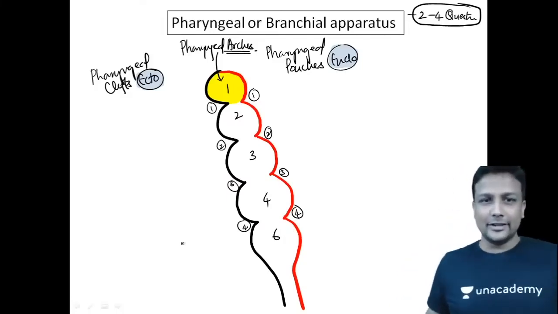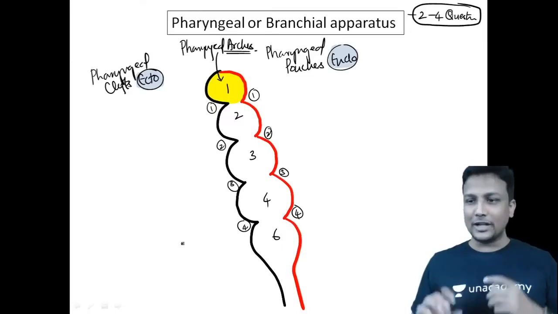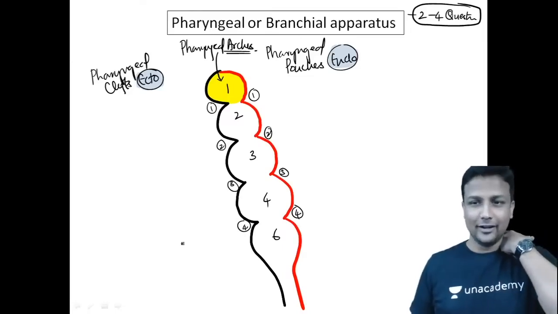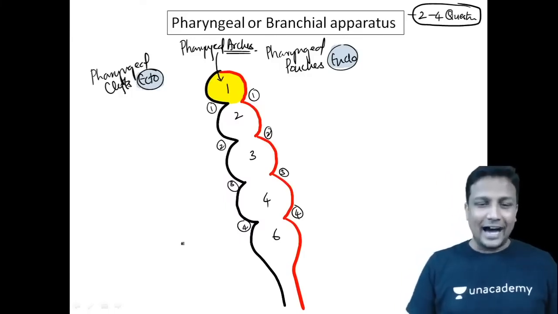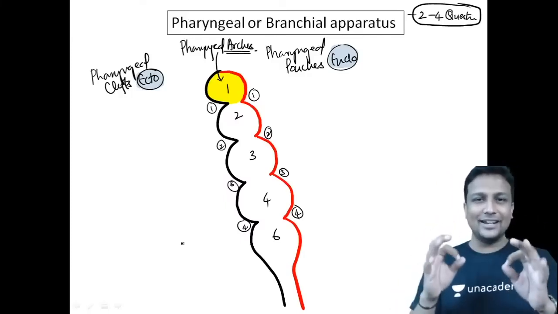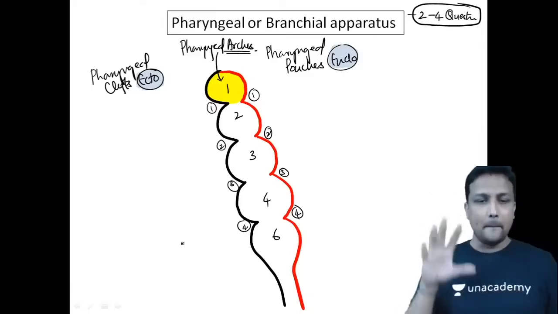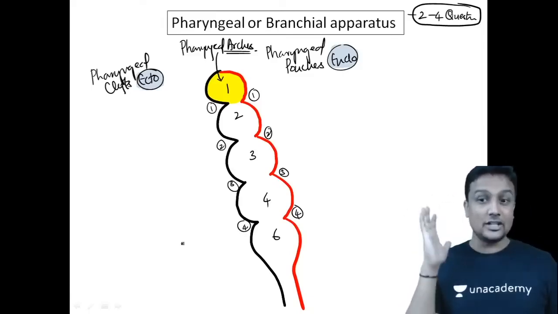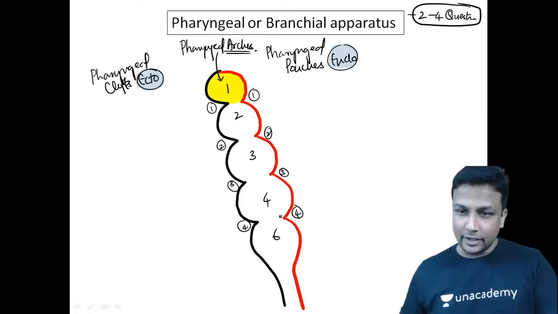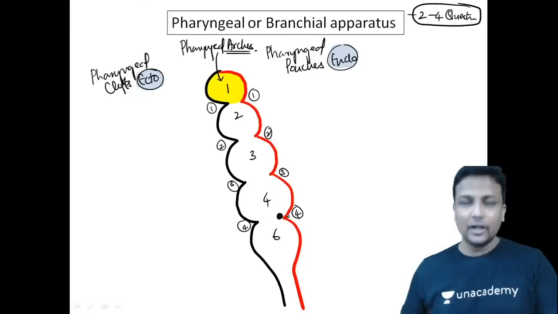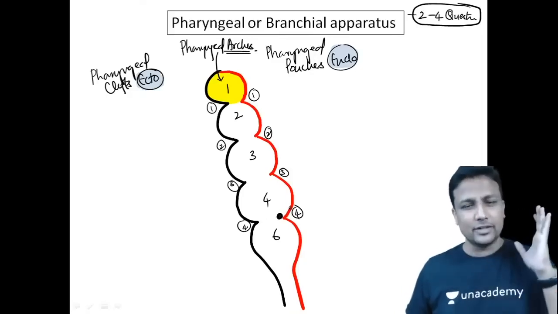Now you might be thinking, sir has gone mad. Almost time is up, it's 9:30 at night, and sir doesn't understand how the numbering works. My dear friends, remember, arches, my dear doctors, will be totally 6 initially, but the 5th arch will degenerate. And the 5th arch which is going to degenerate will remain in the ultimobranchial body. So let me clarify the first controversy here itself.